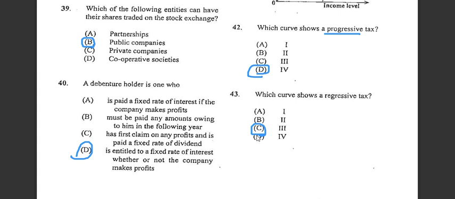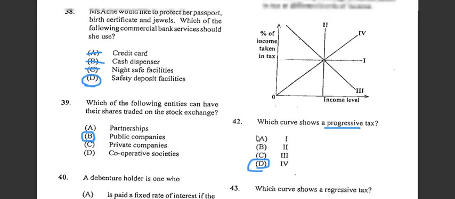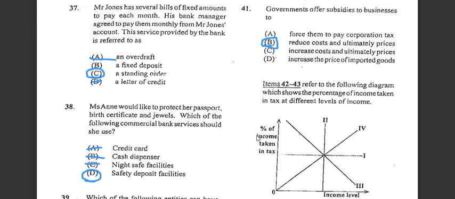Alright, number 40: we are seeing that the debenture holder is entitled to a fixed rate of interest, whether or not the company makes profits. Good. Moving to number 41, government. We have seen that government offers subsidies to businesses to reduce the cost of the price.